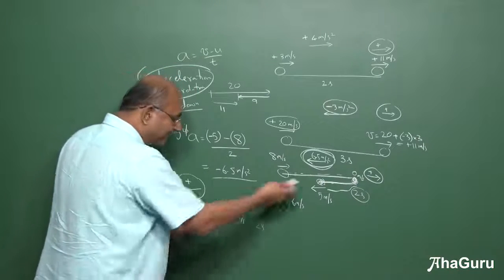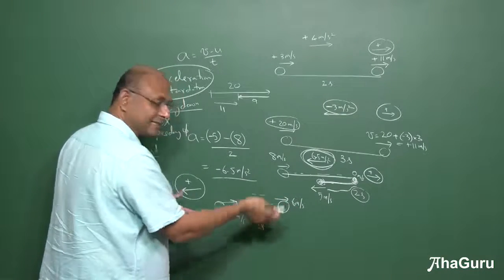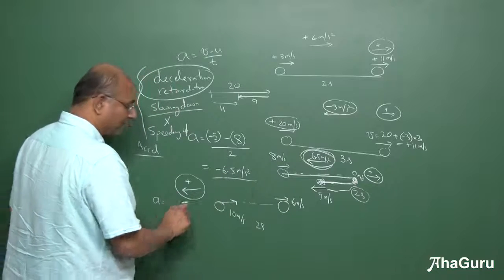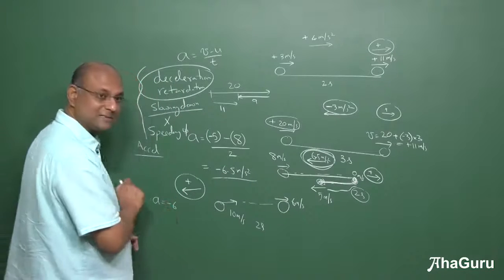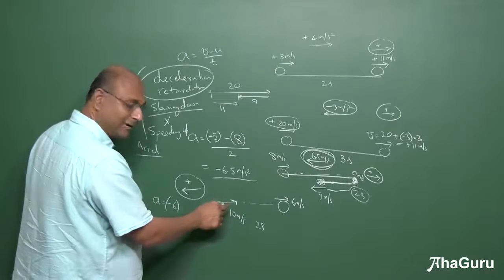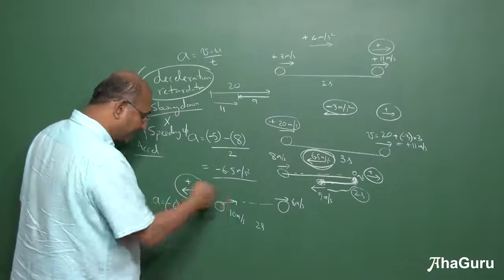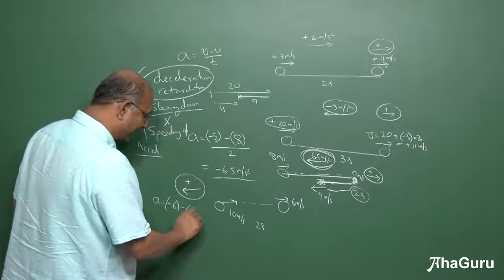What is the change? You can start by saying minus 6. What is the acceleration? Final velocity minus 6. Initial velocity minus 10, because this is the plus direction. So this is minus 10.